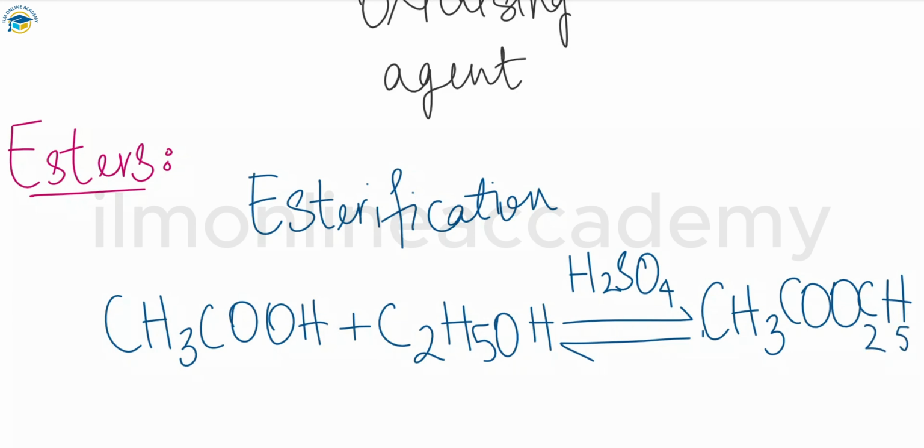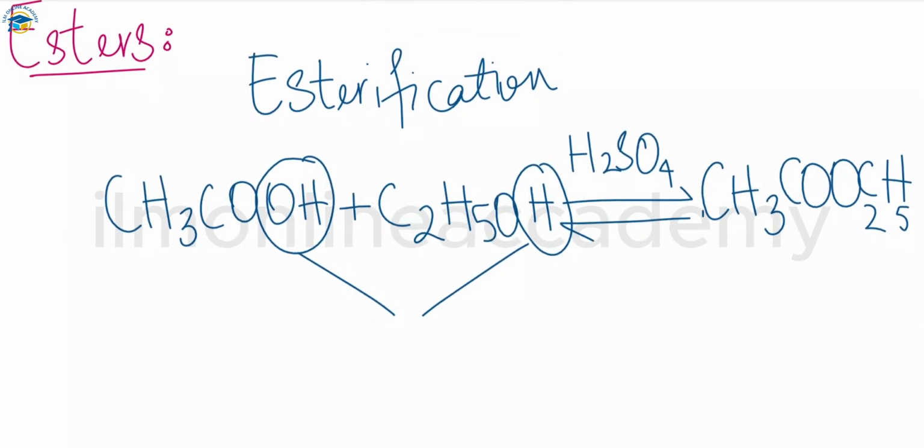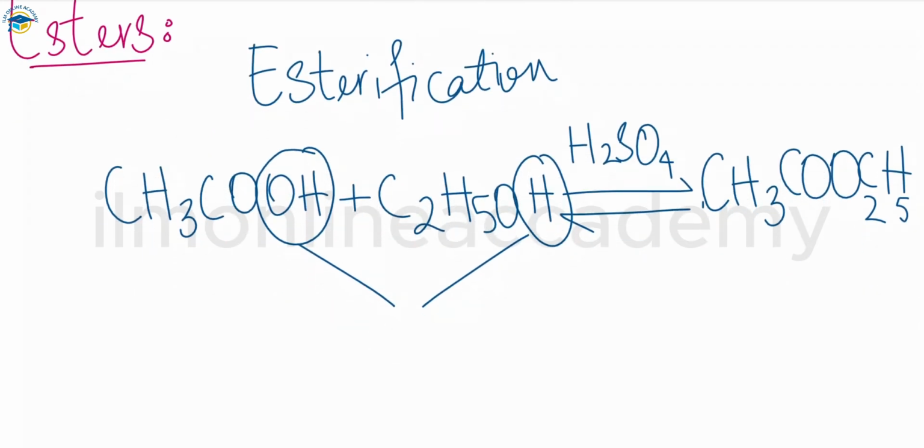How are esters produced? A hydroxide ion is released from the acetic acid, and a hydrogen ion is released from the alcohol. Whenever they are removed, they form a water molecule, and after the removal of the water molecule, the remaining parts react together and form the ester.